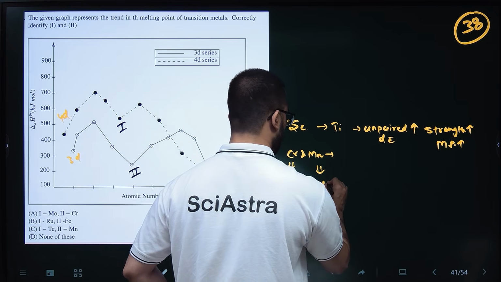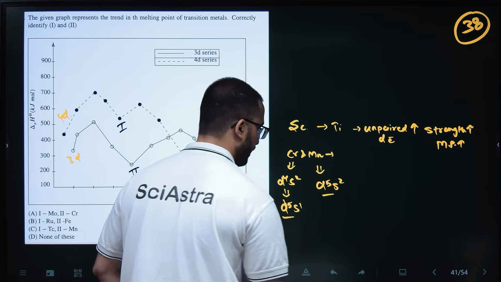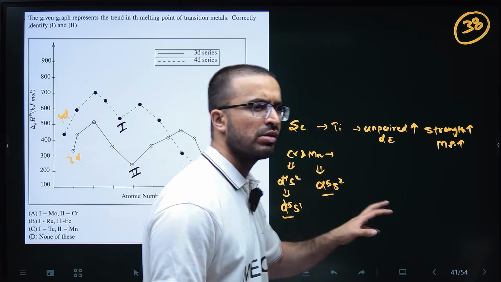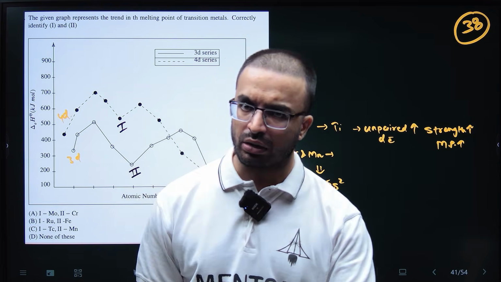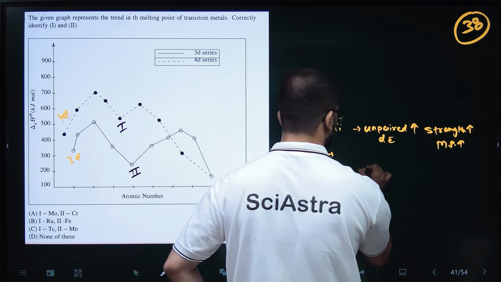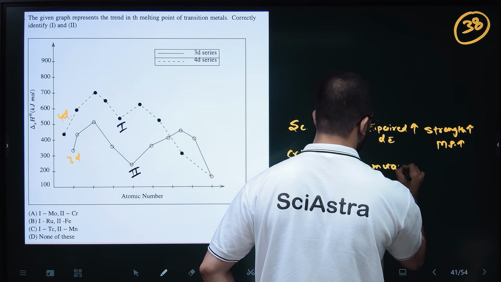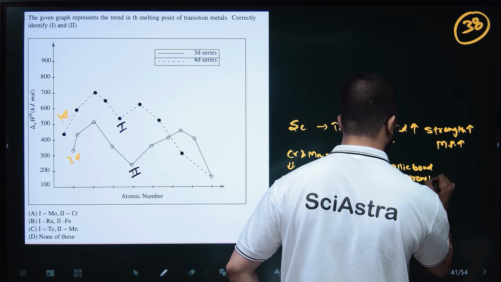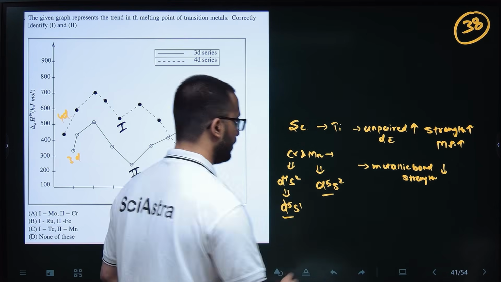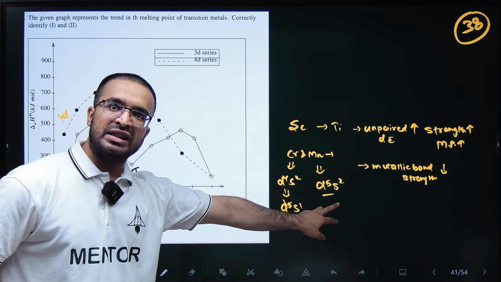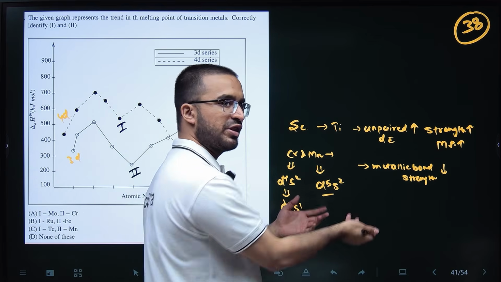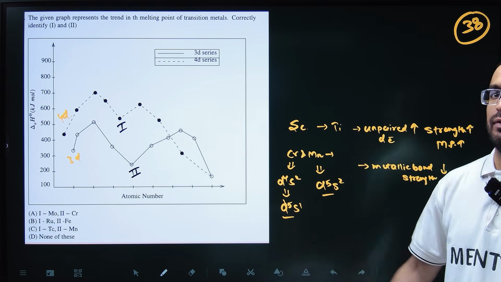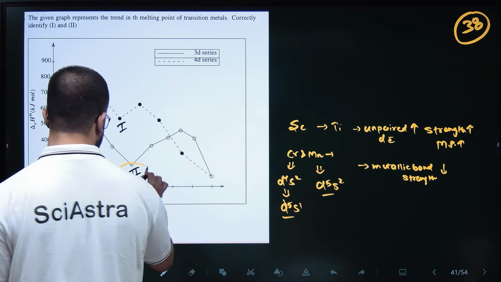Because of these half-filled configurations, the electrons are not very much involved in metallic bond formation, so metallic bond strength decreases. In manganese d5 is there but s is completely filled, so this configuration is more stable than chromium's, and manganese will have the lowest melting point.